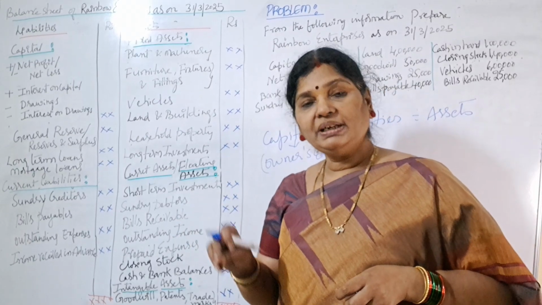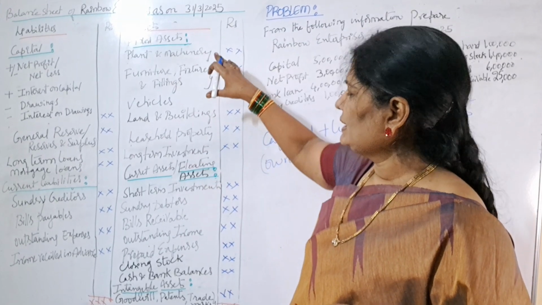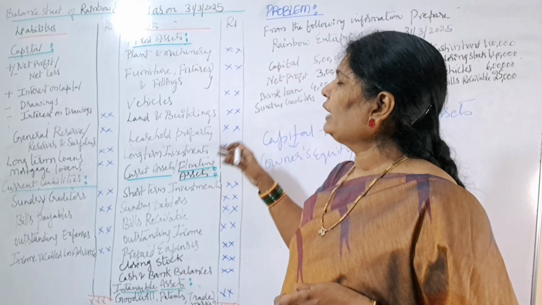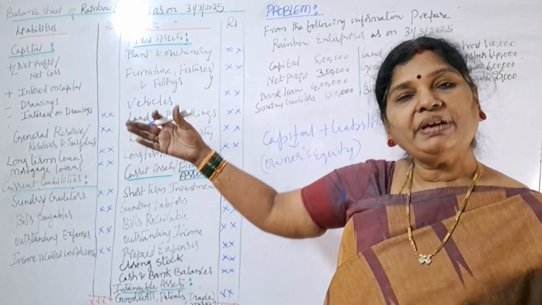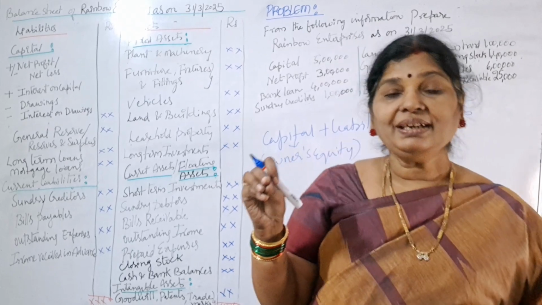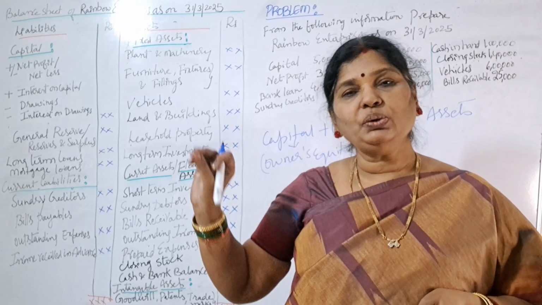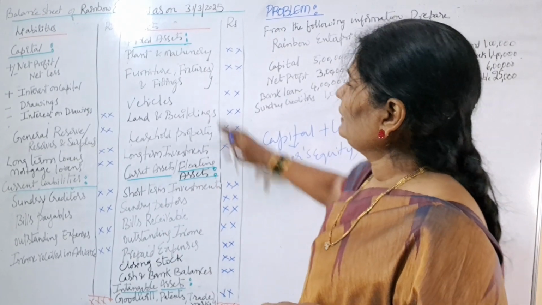Why? Because all these assets or properties are acquired by the business either with own funds or with financed amount. That is why always liability side is equal to asset side. Now I will explain the format.